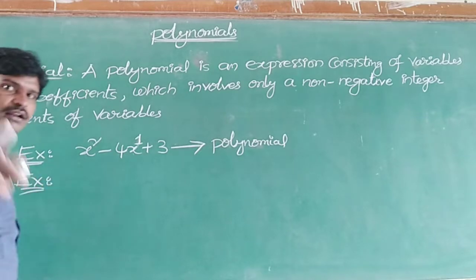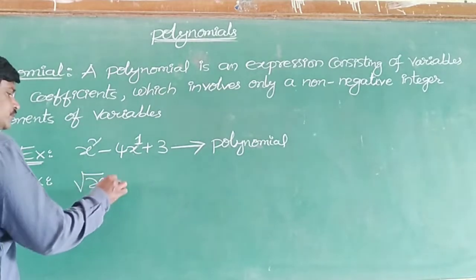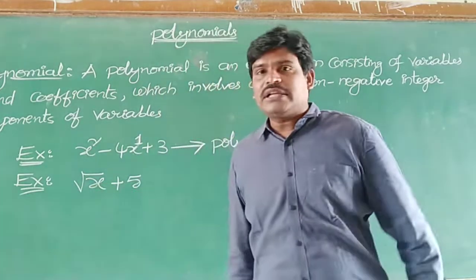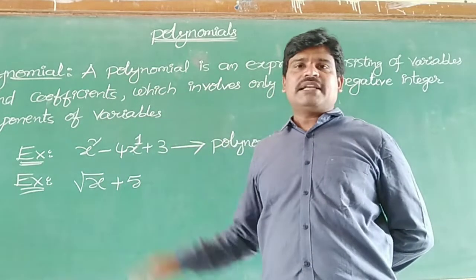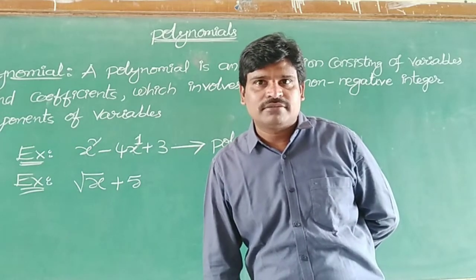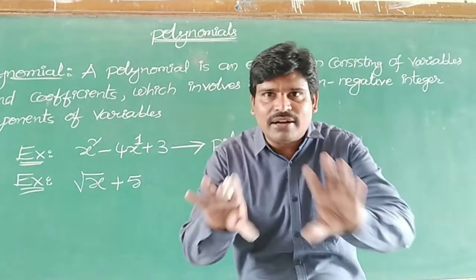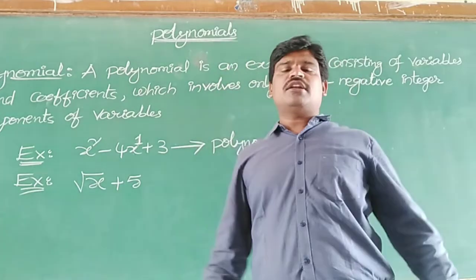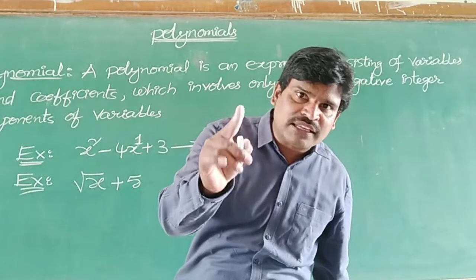Whether it is a polynomial or not, you have to find out. I am writing root x plus 5. No doubt it is an expression. But in this expression, what is the power of x? Sir, you wrote root x, no? Where is the power? Root x we can write in the exponential form. Root x is called a radical form. The radical form we can convert into the exponential form and check the power of x. Then you decide whether the given expression is a polynomial or not.